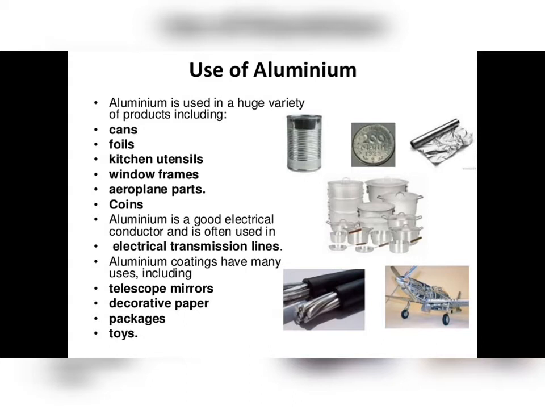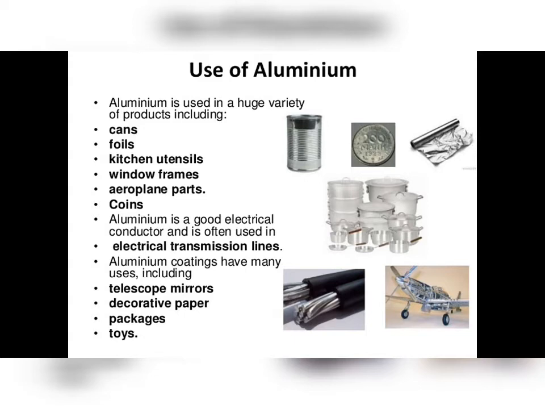It is used highly in a huge variety of products including cans, foils, kitchen utensils, aeroplane parts, coins, etc. Because it is a good electrical conductor and is often used in electrical transmission lines. And it is rust free. That's why aluminium is preferred to iron.